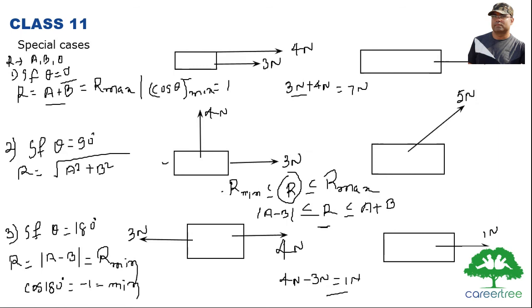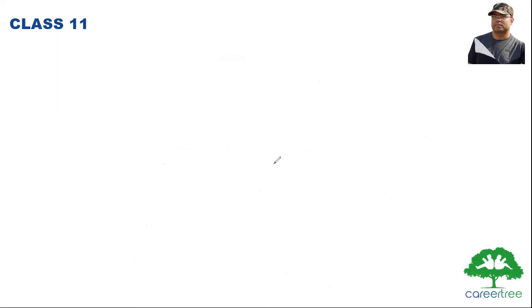Another special case we will discuss is in the third special case, when theta is equal to 180 degrees. We say r is equal to a minus b. So what if a is equal to b? What I'm saying is maybe two forces are acting on a body, and both are equal in magnitude and opposite in direction. This might be a case.